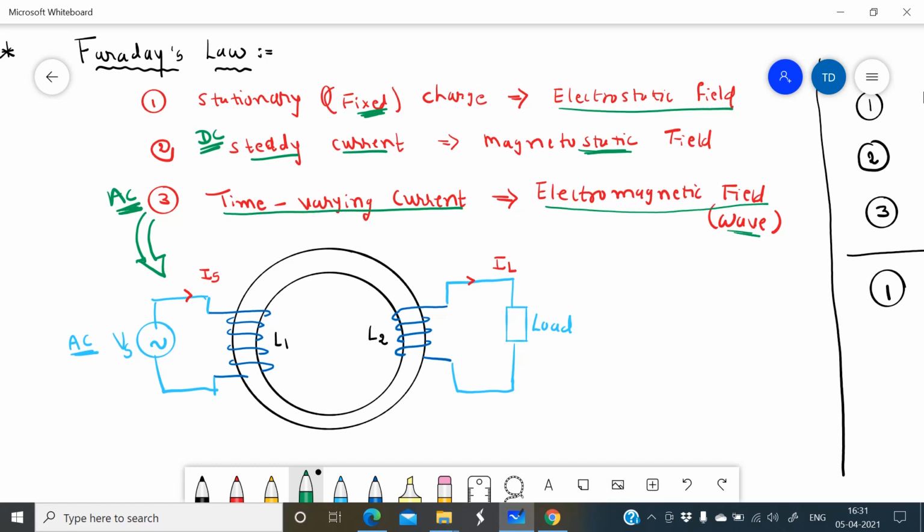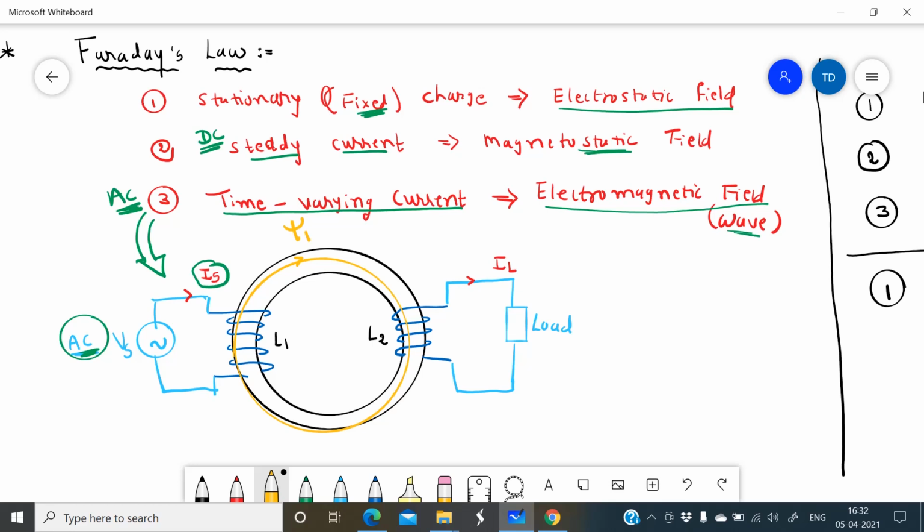Based on that, now let us discuss Faraday's law. Here we consider two inductors, L1 and L2, and connect one supply voltage Vs, which is an AC supply voltage. Due to this AC supply voltage, AC current flows, and as we know, if current flows through an inductor, it generates a magnetic field. This yellow line indicates the magnetic field generated by the first inductor. You can call this magnetic field psi.